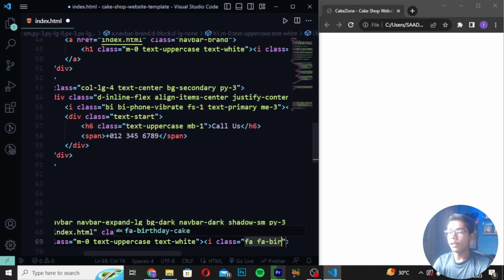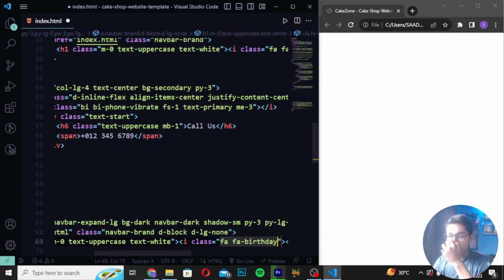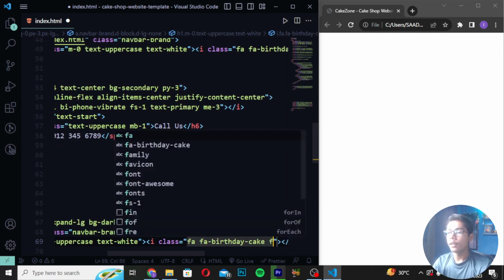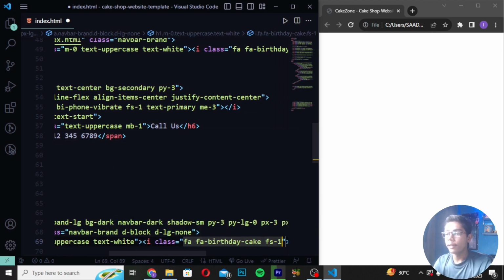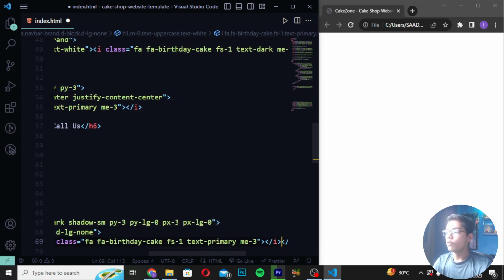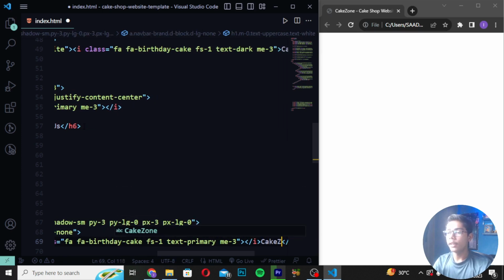Then I will be now writing here birthday. And then here I will be just now writing here birthday cake fs1. So here I will be now writing fs1 like this, and then when you've written this, you have to write here text primary. So here I will be now writing text primary like this, and after writing this, you have to now just write here me3. Then move forward and write here cake zone like this.